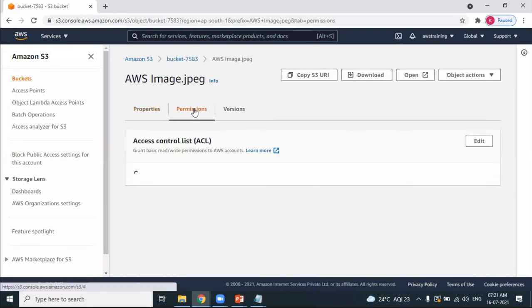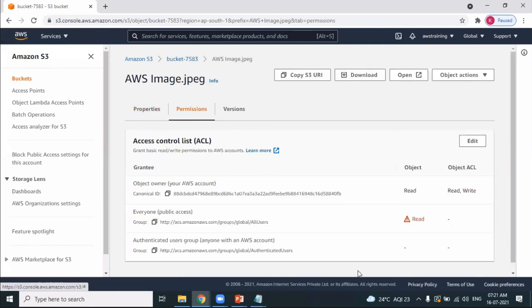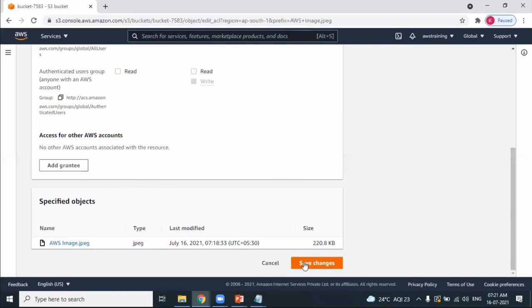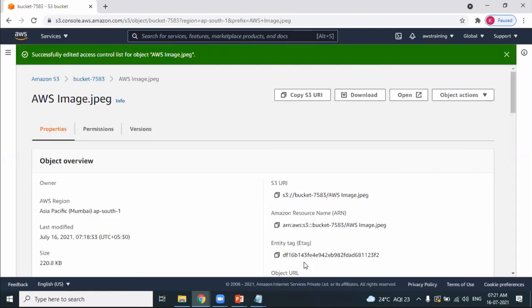This is the object permissions. Okay, so grant public access, edit. I think I have provided grant public access, isn't it? Okay, I remove this. Public access, I have provided it. I'm removing the checkbox. Okay, I'm removing the grant public access and I save it. I have removed the access.